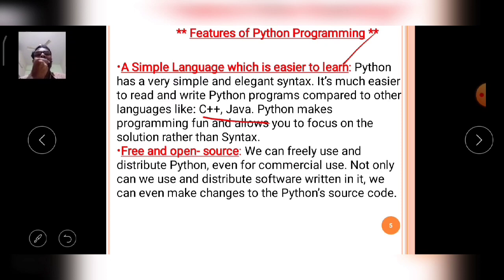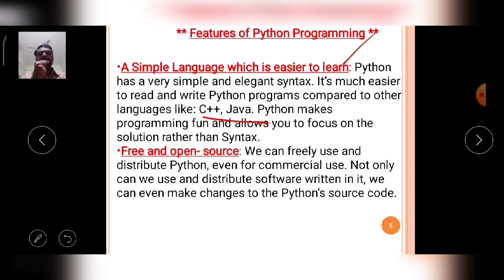With that strictness, the programmer gets a little bit of hardship and thinks it is very hard to learn. But Python is very simple and easy to learn. Why? Because it contains simple syntaxes to write programs in Python.